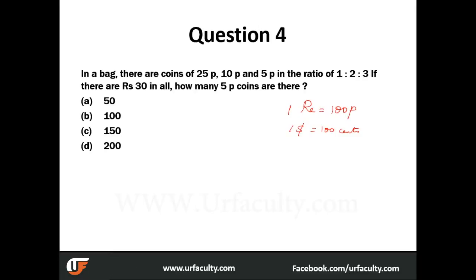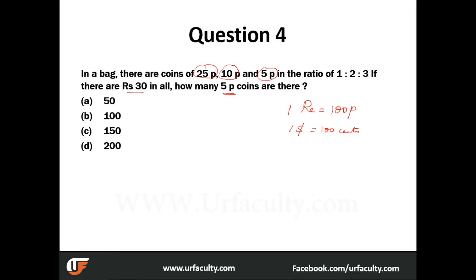So there are 25 paise, 10 paise and 5 paise coins in the ratio of 1:2:3. If there are 30 rupees in all, how many 5 paise coins are there? Right? So we are just going to apply the whole concept over here. It's very simple now. You need to assume that the ratio into these values is equal to 30. That's it, right?